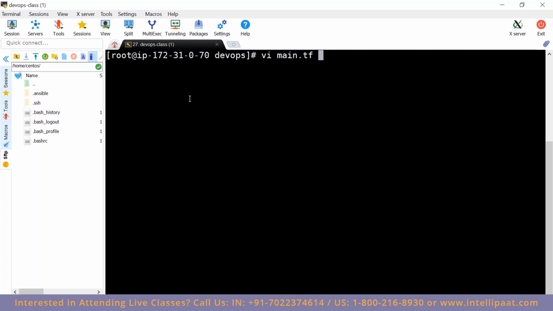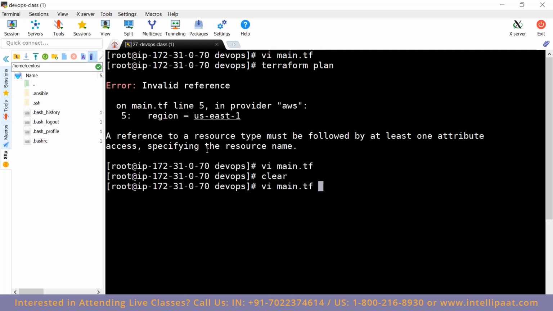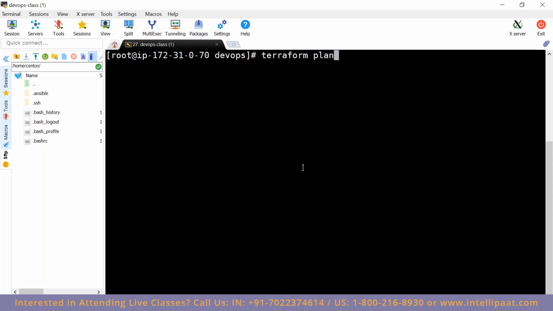See, the main thing is, if there are any issues with your configuration, when you run Terraform plan, it shows the error. Whatever error you have in your configuration, it will show it. After fixing it, again you can run Terraform plan.